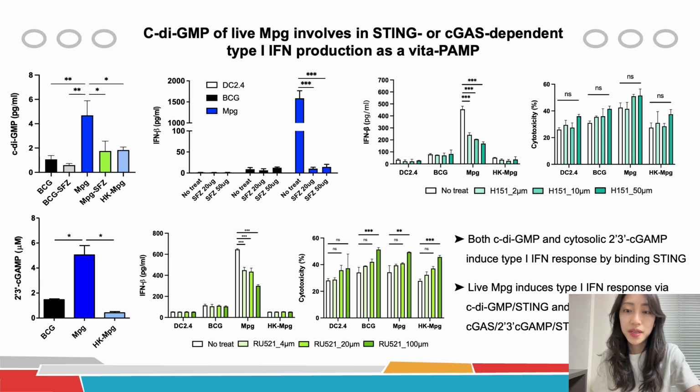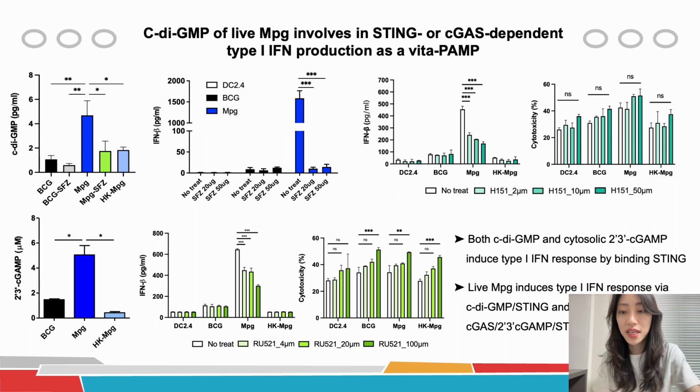Since it is well established that c-di-GMP binds directly to STING, which is an innate immune sensor linked to ER stress response, we verified the STING dependency of the live MPG-induced type 1 interferon response by treatment with an antagonist of STING, H151. Interferon beta production was reduced by H151 in a dose-dependent manner in only live MPG-infected DCs.